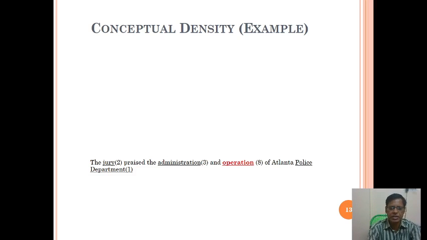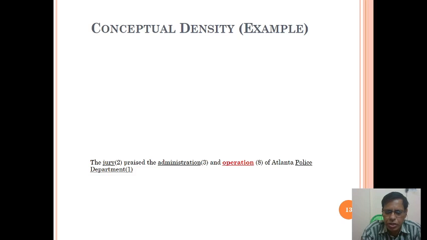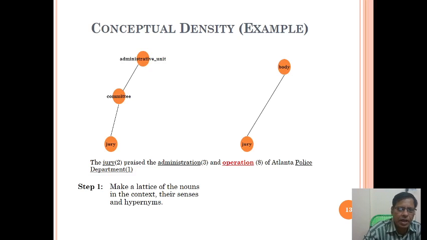Here we can see the senses: jury has 2, administration has 3, and operation has 8. We can see administrative unit, committee, jury, and jury as a body.